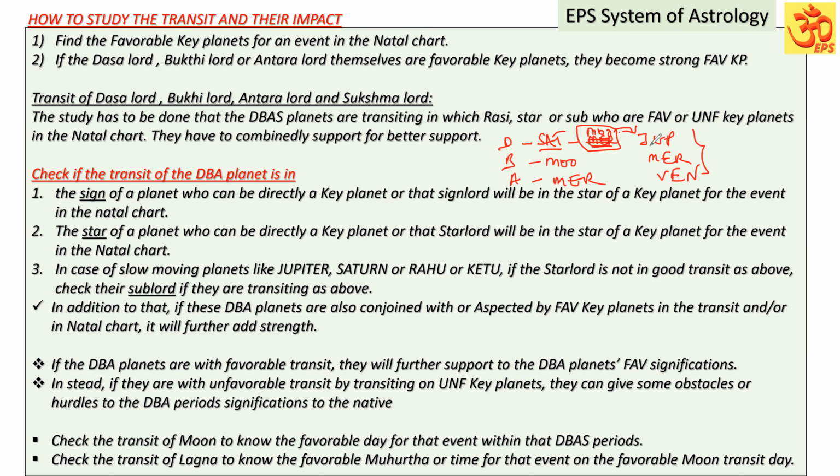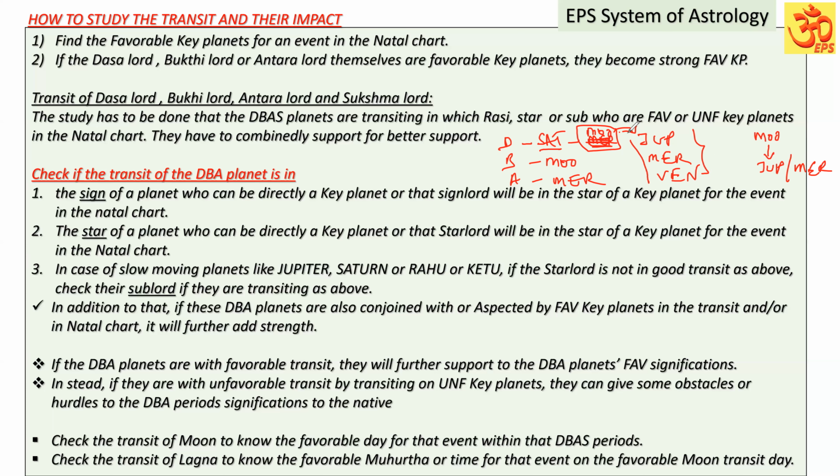Now, Moon is not the strong key planet, right? It is not there as a favorable key planet in the natal chart. Now, check the Moon in the natal chart, whether it is in the star of any of these key planets. Suppose in the natal chart, Moon is in the star of Jupiter, or in the star of Mercury, or in the star of Venus. So that way, Saturn in the sign of Moon, and that Moon is in the star of a key planet in the natal chart. I'm not saying that is in the transit chart.